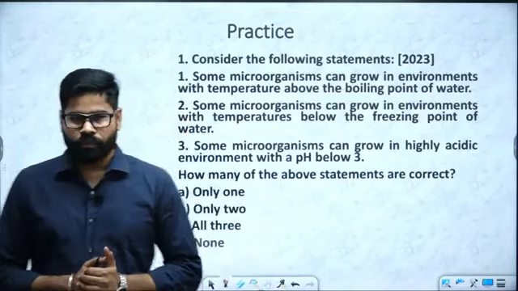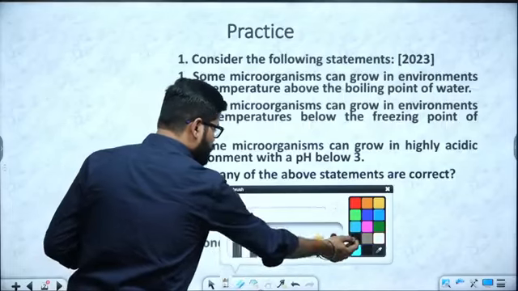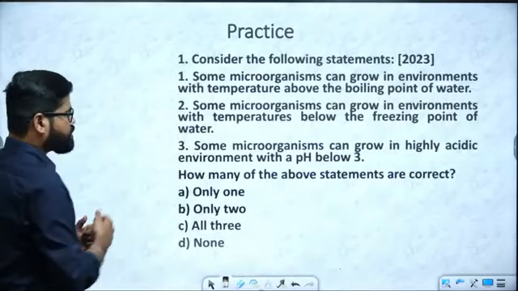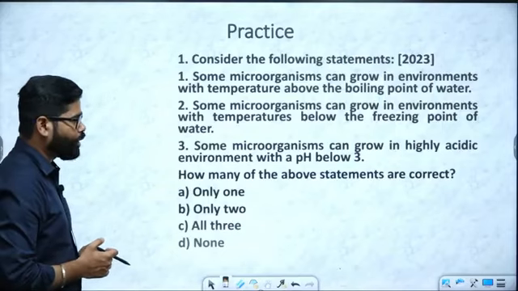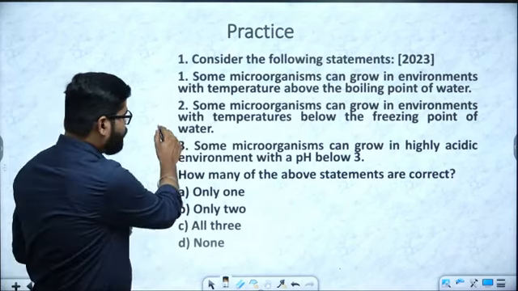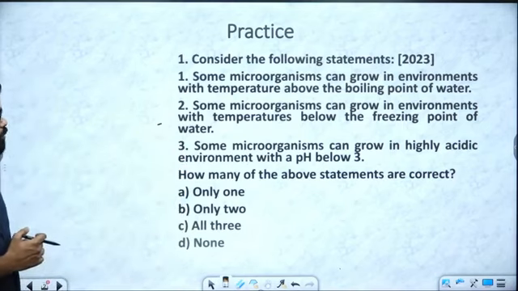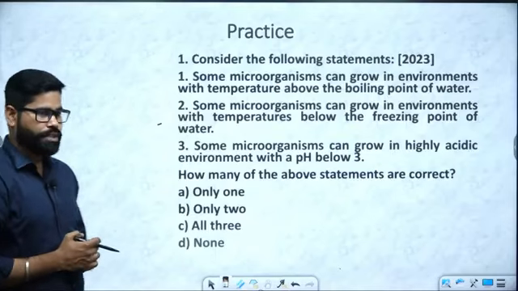So here we have discussed microbes and all. On the basis of this is the question. Some microorganisms can grow in environments with temperature above the boiling point of water. Some can grow in environments with temperature below the freezing point of water. Some can grow in highly acidic environments with a pH below 3.